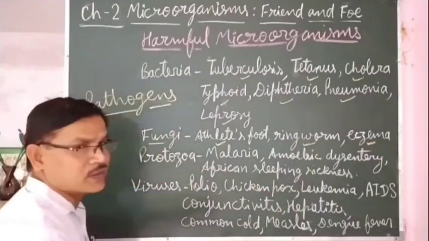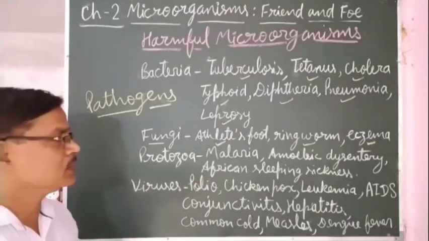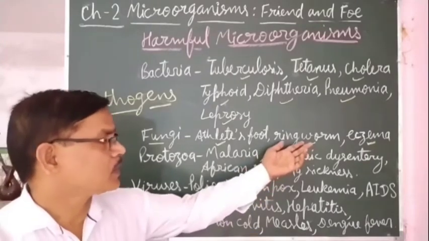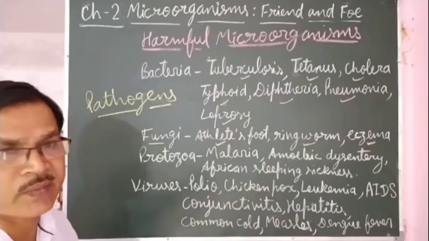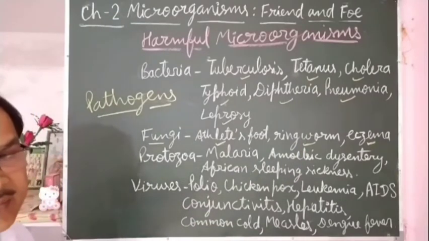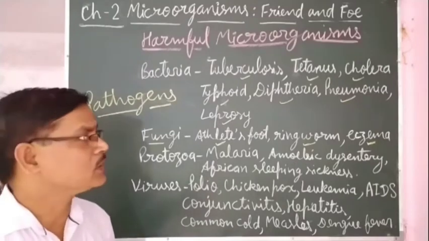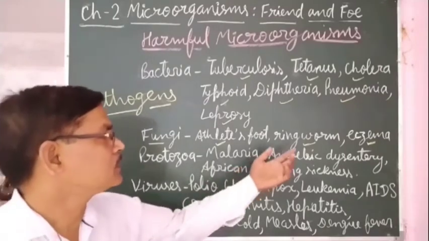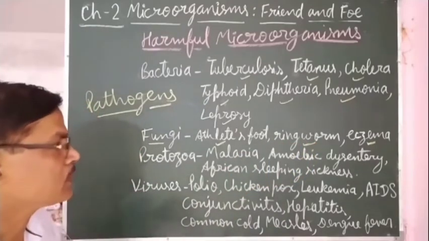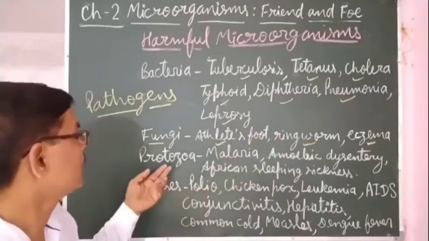Ringworm is a very common skin disease. In this, itching takes place. It occurs in our body parts wherever there is a moist condition. Generally that part remains moist in the summer season. So there the chances of ringworm disease are high, that is also a fungal disease.